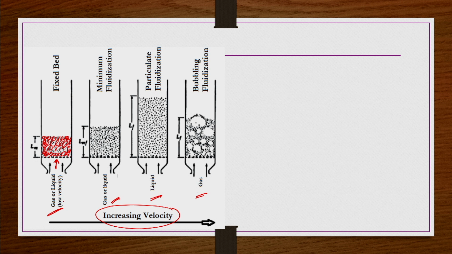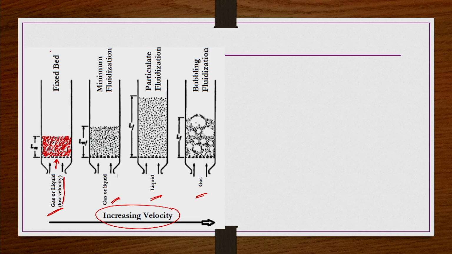As long as the velocity is low, the gas or liquid, whether you use gas or liquid to flow through this bed, is not going to expand it, or change its packing structure. If the packing structure is not going to change, the pressure drop versus velocity or flow rate relation that we developed through Ergun's equation will hold here also. And these conditions we call a fixed bed.